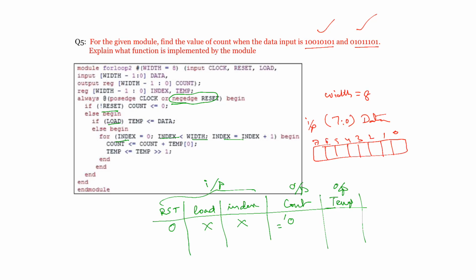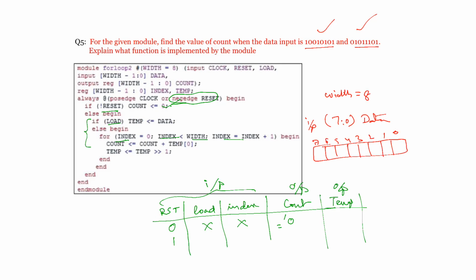How many bits does it have? All the bits will be filled with zeros. Last class we have seen this notation. And temp is having some previous value. Don't bother about this one right now. Next, assume that reset is not active. If reset is active, this will be executed. If reset is not active, else it is coming to start over here.